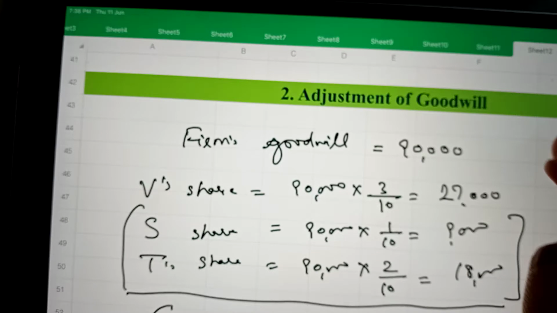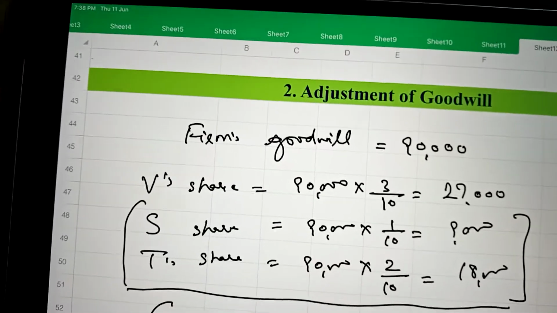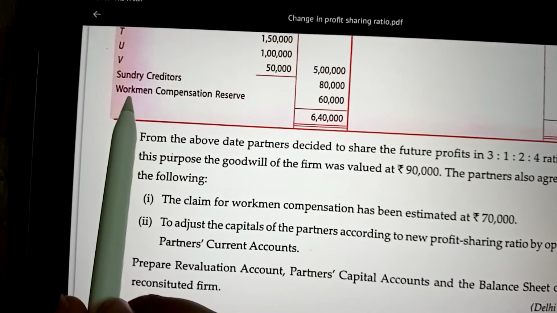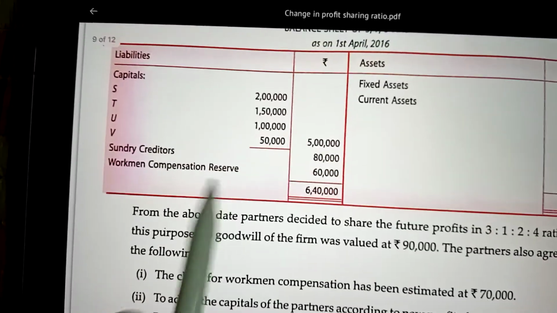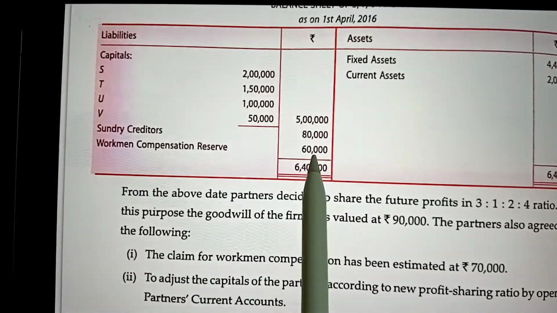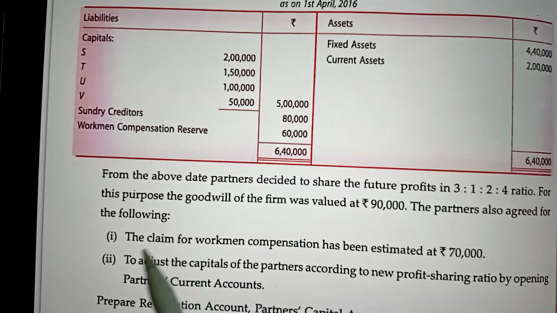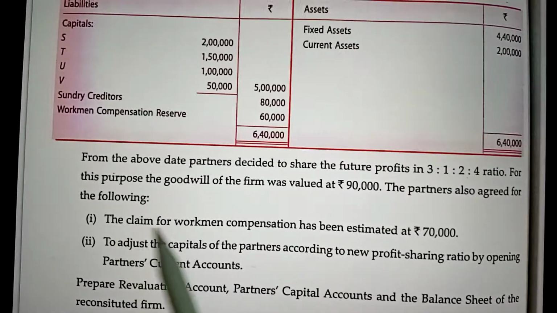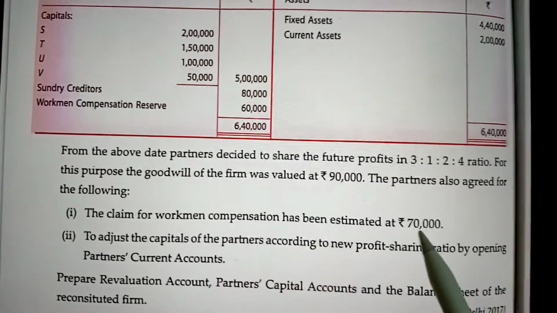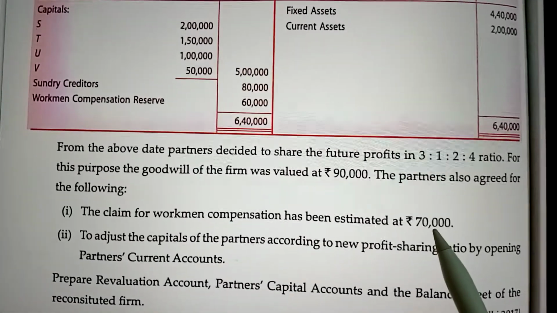Next, the third adjustment is of reserves. So come to the balance sheet. In the balance sheet, on the liability side, workman compensation reserve is 60,000, and the claim for workman compensation has been estimated at 70,000.